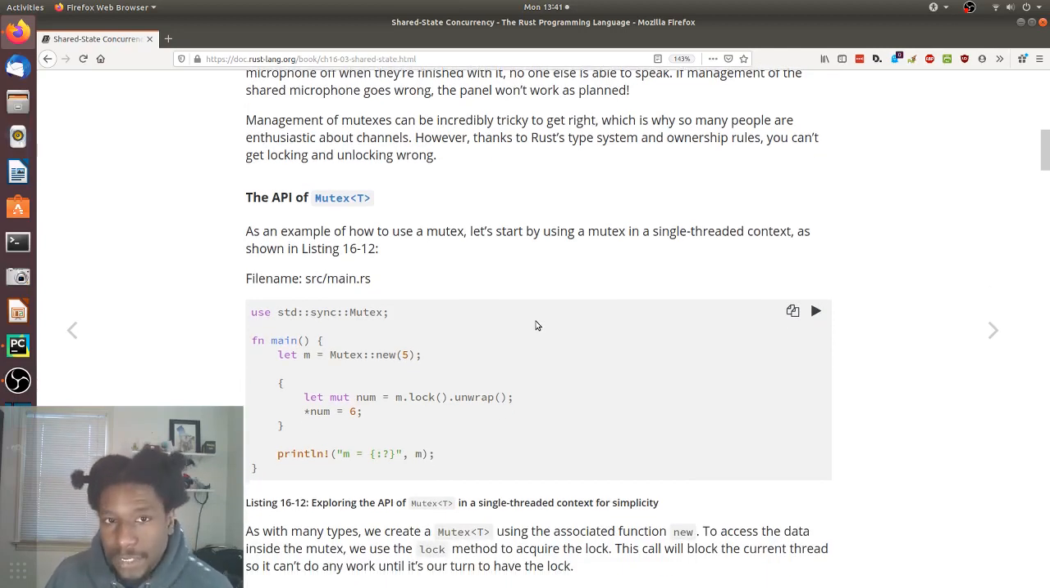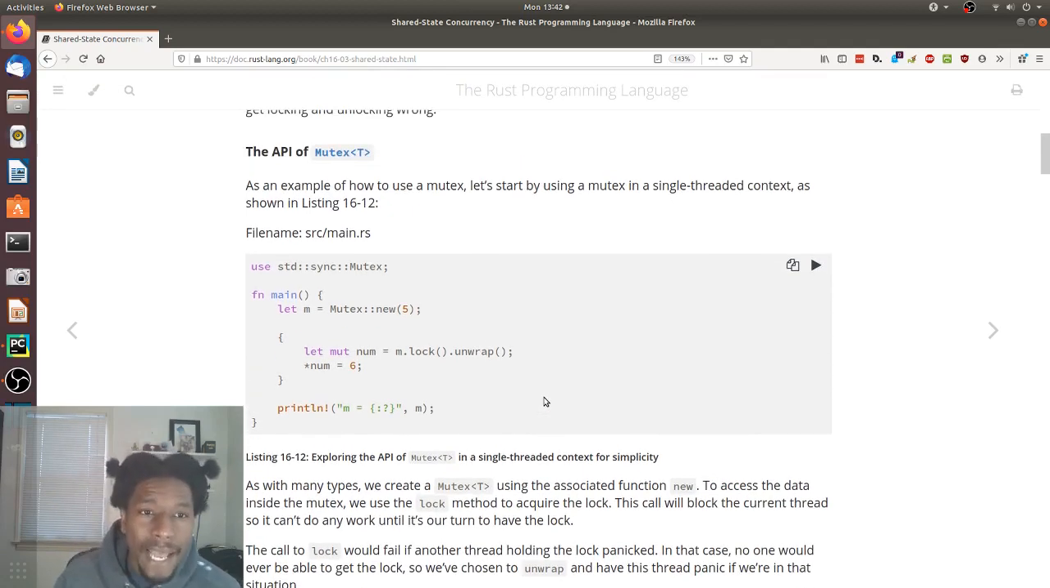Management of mutexes can be incredibly tricky to get right, which is why so many people are enthusiastic about channels. However, thanks to Rust's type system and ownership rules, you can't get locking and unlocking wrong. That's a strong claim. Ooh, let's see what happens.